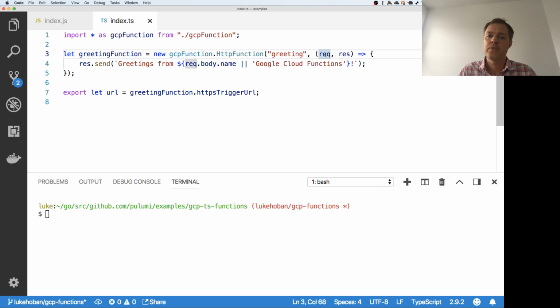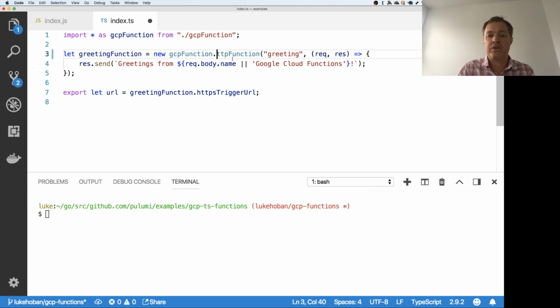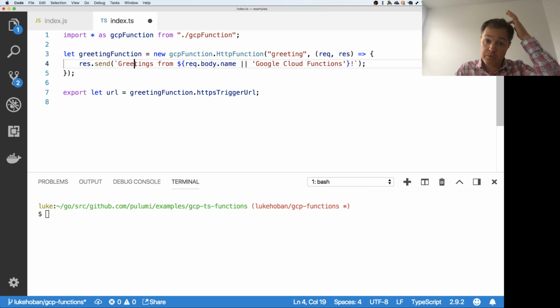And so here, for example, because we know that this request is an express.request, if I say .bdy, I get an error there. And I'm actually getting error checking both on the inside of my function and, of course, on the outside, if I mistype one of these things. And so we get all those benefits of the strong typing that Pulumi can provide, and we get to bring those into the runtime code you're authoring as well. In this case, we're just going to call this send function, which sends back a response, and we're just going to respond with a string, and then we're going to publish the URL.